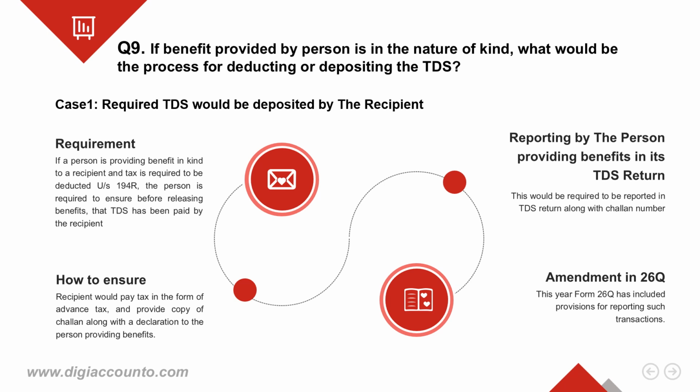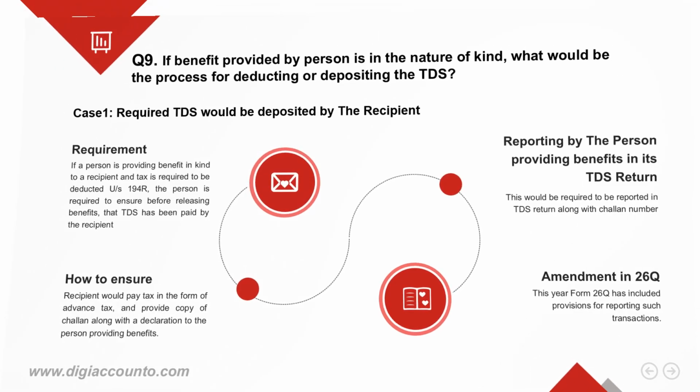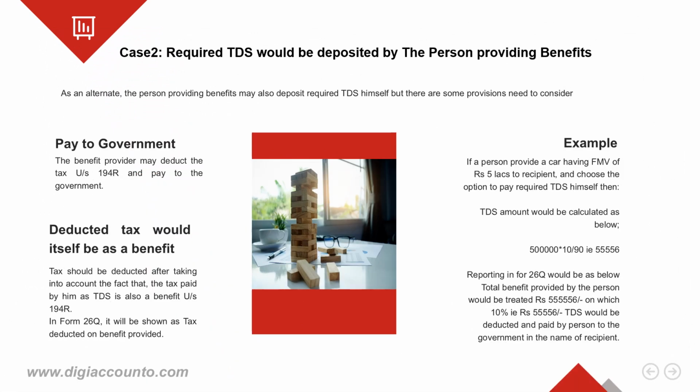The payer will be responsible to report this challan in its TDS return. In the given situation, the deductor can also pay TDS to the government itself, but the TDS amount will also be treated as a benefit for the purpose of section 194R. We can see an example for understanding.